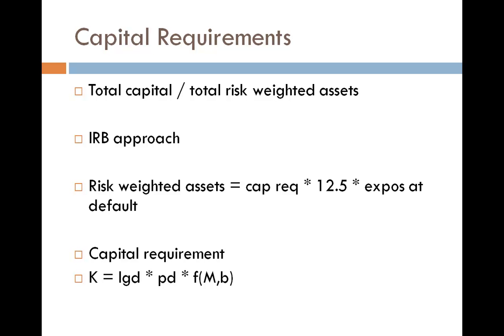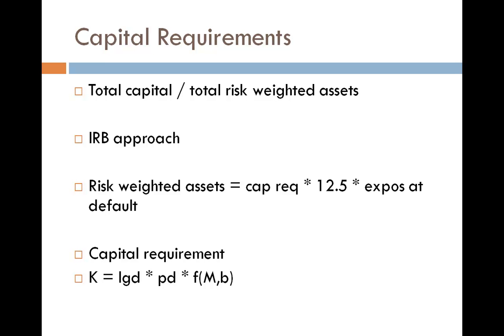Now, calculation of risk weighted assets is based upon potential exposure at default and capital requirement. Risk weighted assets, if you remember, is the denominator, and I want to calculate the denominator for each one of them. So, risk weighted asset is capital requirement into 12.5 into exposure at default. Again, you should note that collateral is not deducted from the exposure at default under the IRB approach, but it is deducted in the standardized approach.